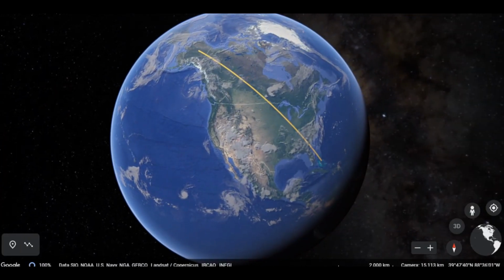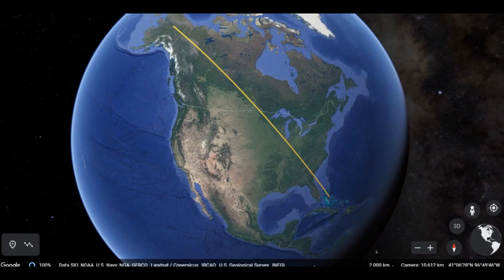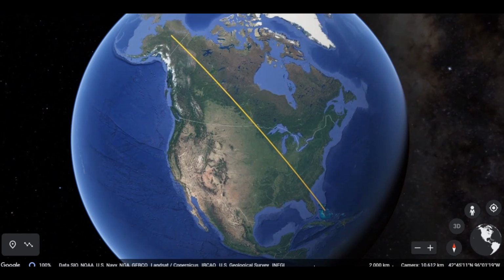So here is the world's third largest continent, North America. The first is Asia and the second is Africa, and North America is the third largest continent of the world. The Tropic of Cancer passes through the continent in the south and the Arctic Circle in the north.